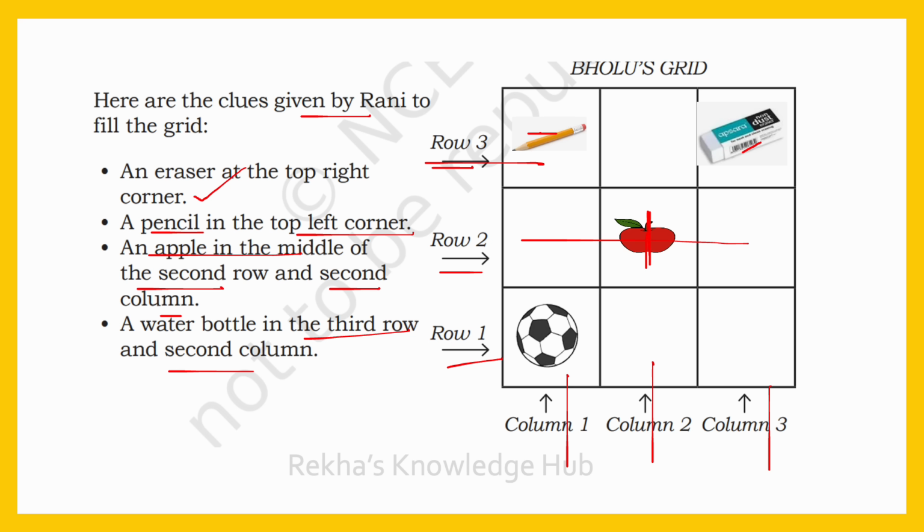Third row, second column. See, this is the third row, second column. Here you have to keep a water bottle.